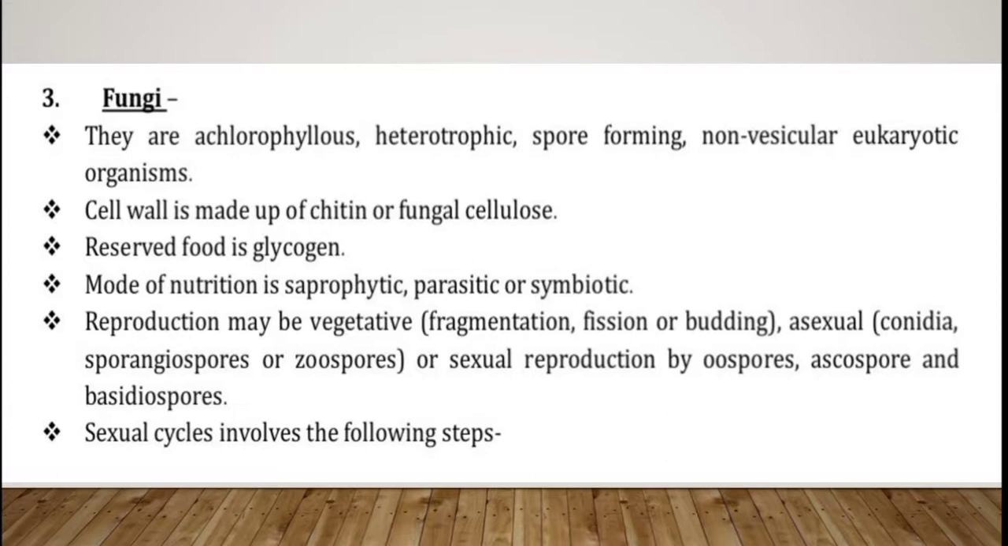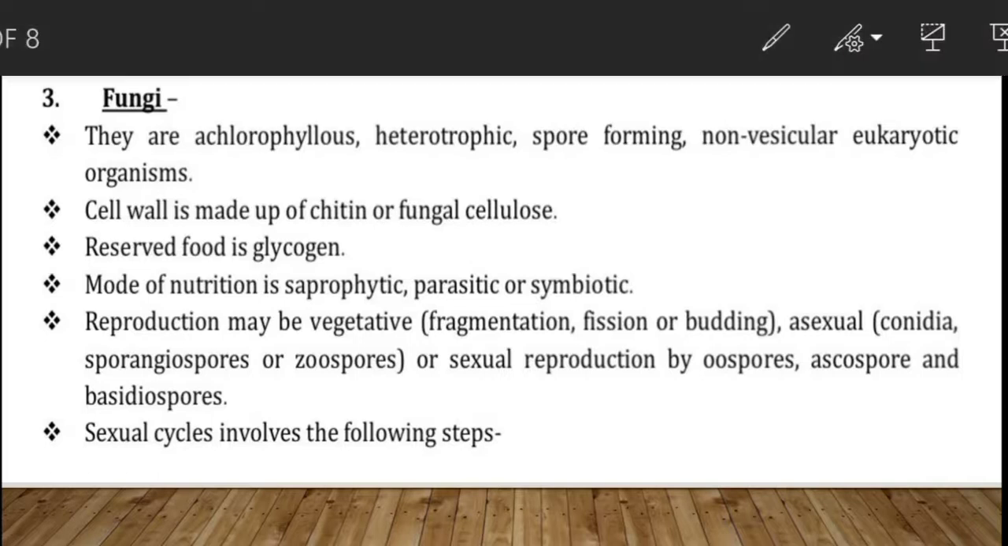The characteristic features of Kingdom Fungi are they are achlorophyllous, means they do not have chlorophyll pigment. Heterotrophic, as I told you just now, that is they cannot prepare their own food and they depend on others for their food. They are spore forming. They produce the reproductive structures called spores, which are the resting structures. When they get favorable conditions, the spores germinate into new hyphae and mycelium. So they are spore forming,